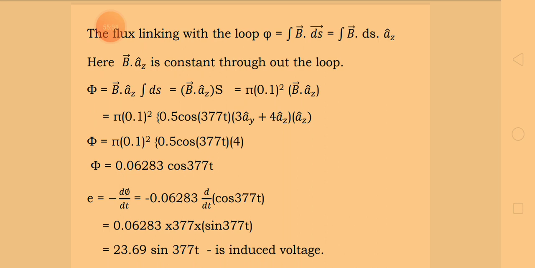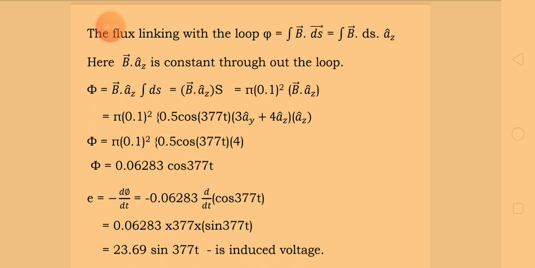Therefore phi is written as vector B dot az cap times the integration of ds, with the constant term taken outside. The integration of ds gives S, that is, when you integrate a small surface, it gives the total surface area. So S is the total surface area.